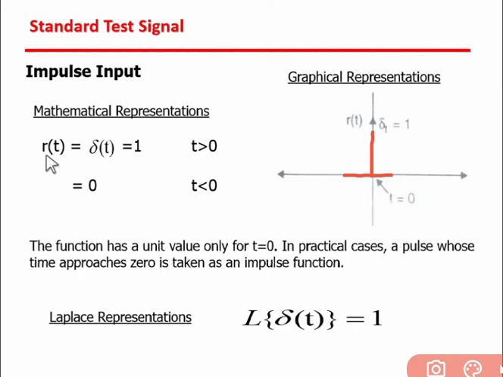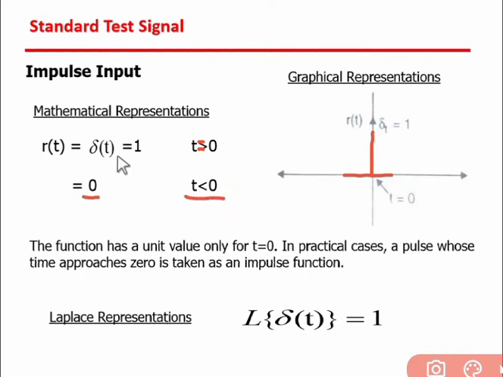So the mathematical representation of the impulse input r(t) equal to delta(t), and it is equal to 1 for t equal to 0. Sorry, here it is t equal to 0, and its value is 0 for all remaining values of t.